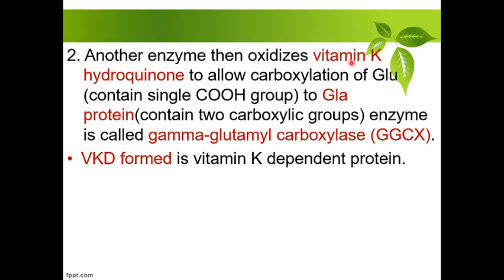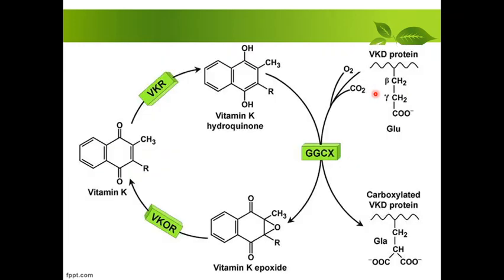Another enzyme then oxidizes vitamin K hydroquinone to allow carboxylation of glutamic acid to GLA protein. GLA protein contains two carboxylic groups, by the enzyme called gamma glutamyl carboxylase. ठीक है, gamma glutamyl carboxylase and VKD is formed. ये अभी हम आगे देखते हैं. ये देखो, VKD is formed. देखो क्या हुआ कि ये हाइड्रोक्विनोन, it combines with the glutamic acid.